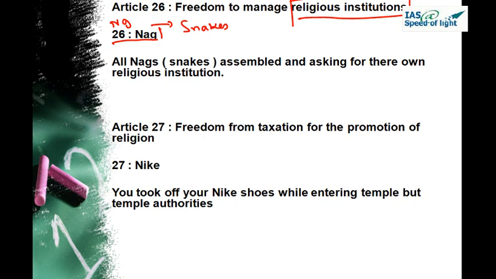Article 27, our picture is of a Nike. Okay, N and K, so it becomes Nike shoes. It talks about the freedom from taxation for the promotion of religion. So the state cannot ask for tax for the promotion of a particular religion. So what happened, one day you went to the temple and you took off your Nike shoes outside the temple, and the temple authorities took away your Nike shoes saying, this is a tax, you have to pay if you want to enter the temple. So you have to give your Nike shoes. So Nike shoes, that is Article 27, we have to relate it with freedom from taxation for the promotion of any religion.